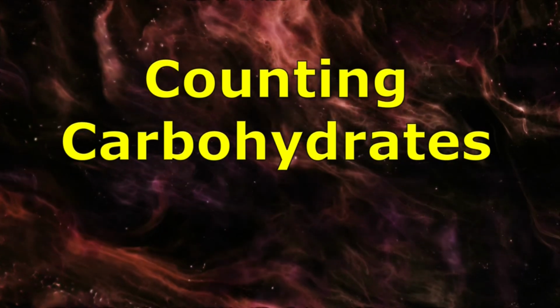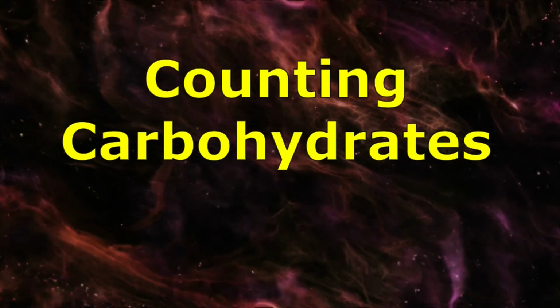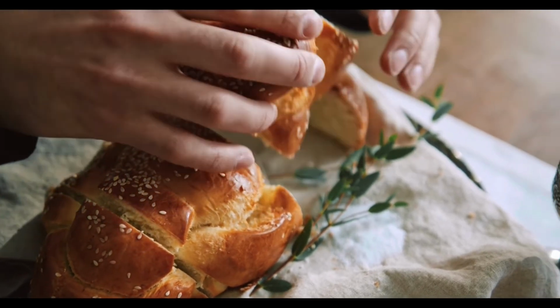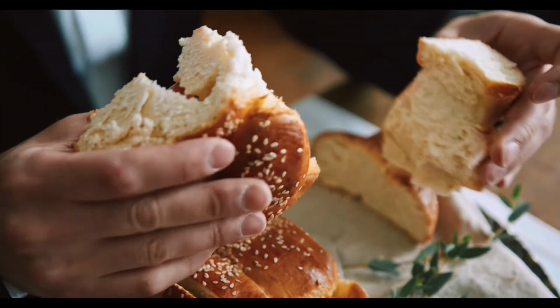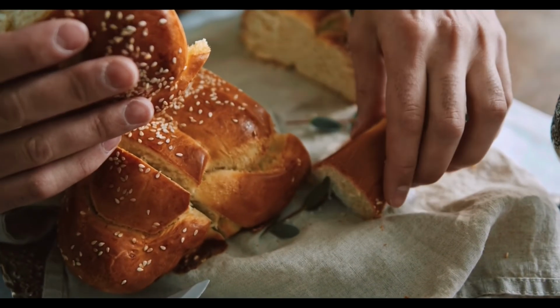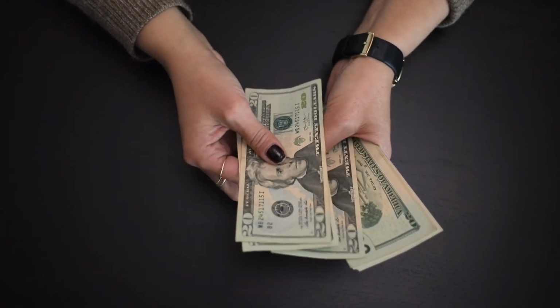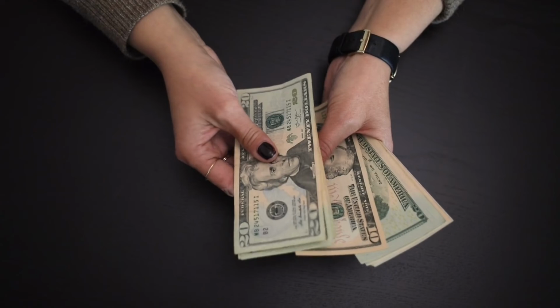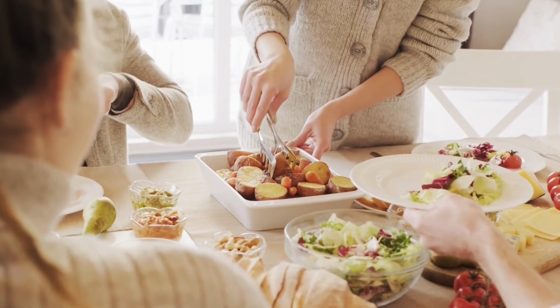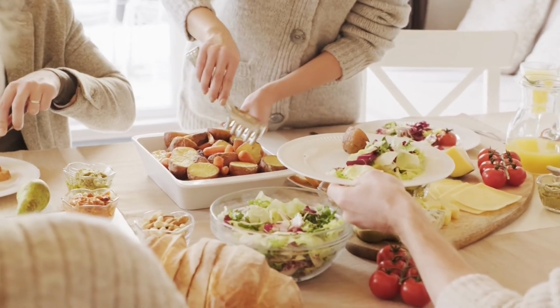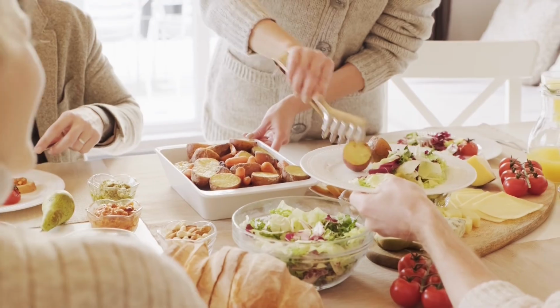Counting carbohydrates. Because carbohydrates break down into glucose, they have the greatest impact on your blood glucose level. To help control your blood sugar, you may need to learn to calculate the amount of carbohydrates you are eating so that you can adjust a dose of insulin accordingly. It's important to keep track of the amount of carbohydrates in each meal or snack.